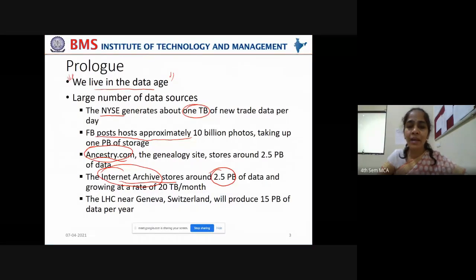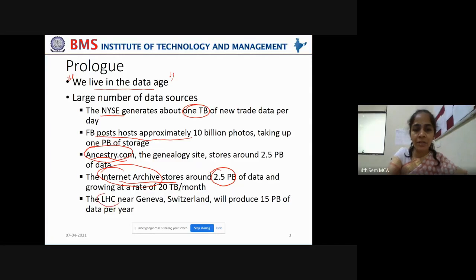See the volume of data that is being added to already existing volumes of data, right? We are finding it more difficult to manage the existing volumes of data, but still, at a very large speed, new volumes of data are being generated and added to existing volumes.